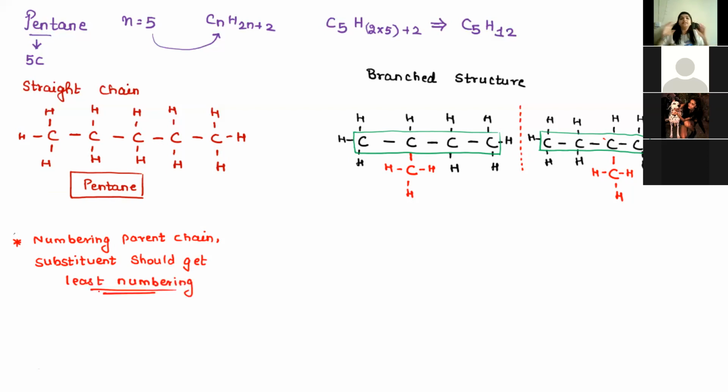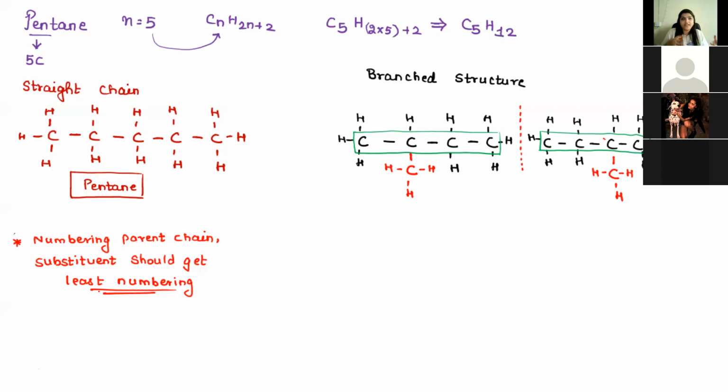See, a substituent is like a guest. Suppose there is a sofa and 4 people sitting on it, maybe 3 of them family members and 1 the guest. We generally prefer to serve starting from where the guest is near, right?